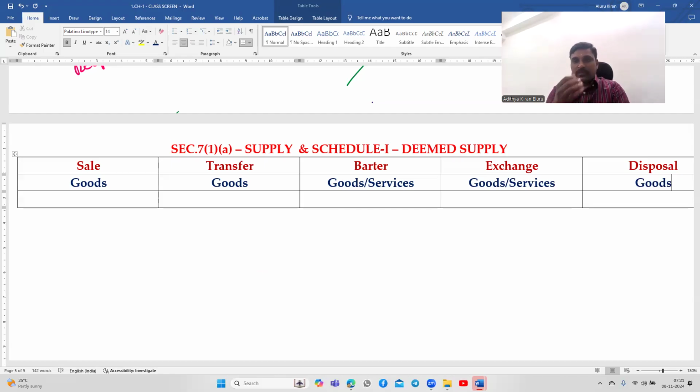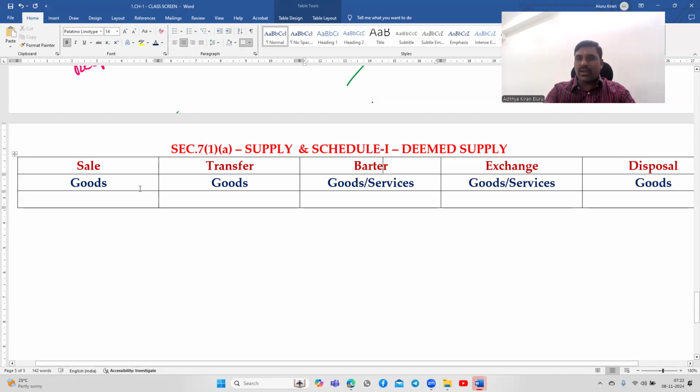The reason I have taken these 5 first is that I'm going to discuss the supply of goods first, then the supply of services. Therefore, sale is related to goods, transfer is also related to goods, barter and exchange are related to goods or services, and disposal is related only to goods.